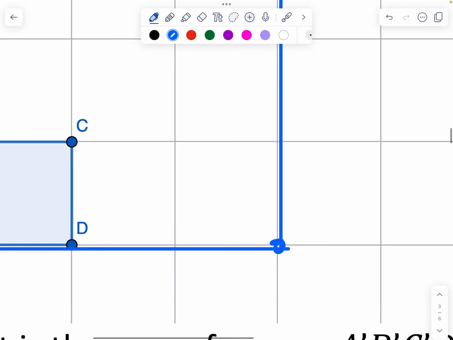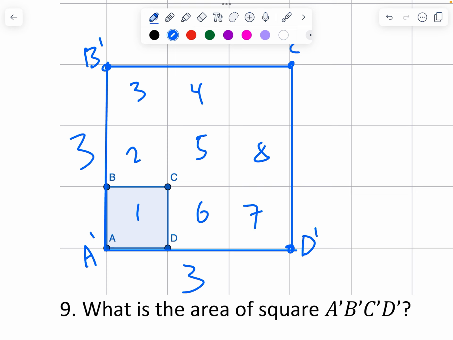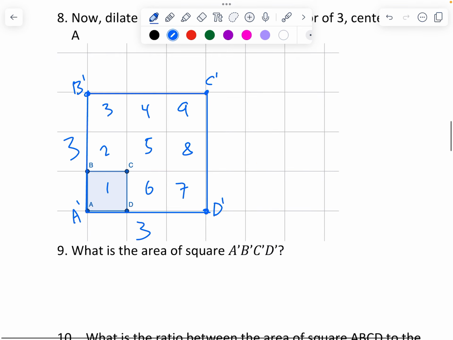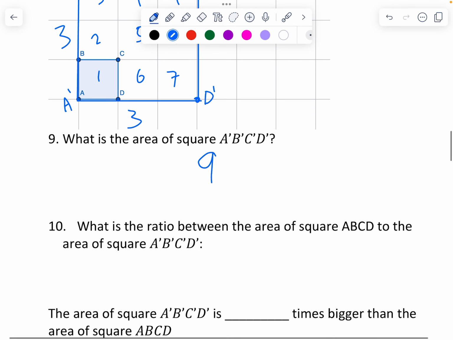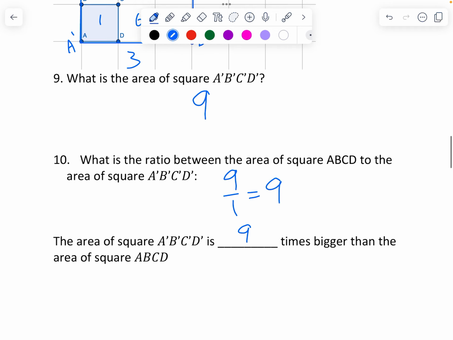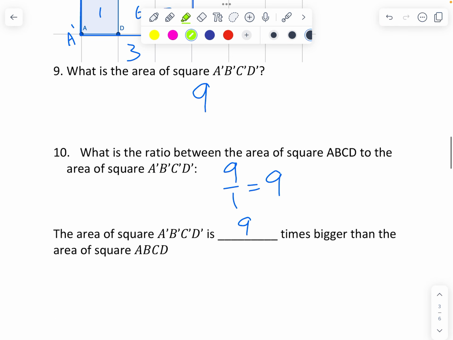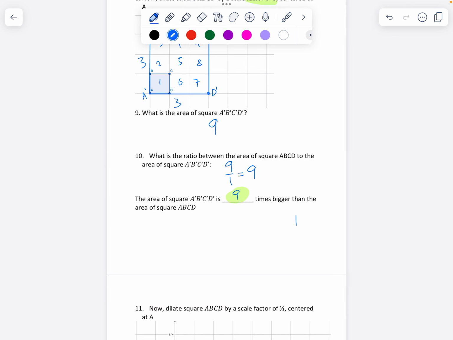So this is the same square as we looked at in the beginning. We have a 3 by 3 square. That means we have 1, 2, 3, 4, 5, 6, 7, 8, 9 squares in here. So our area is 9, and the ratio is 9/1, which equals 9. So it got 9 times bigger. So again, we have a scale factor of 3, and the area got 9 times bigger. So what is going on here, right?